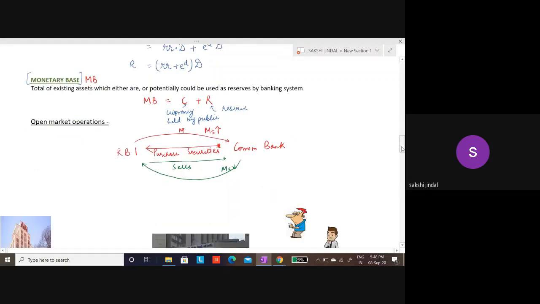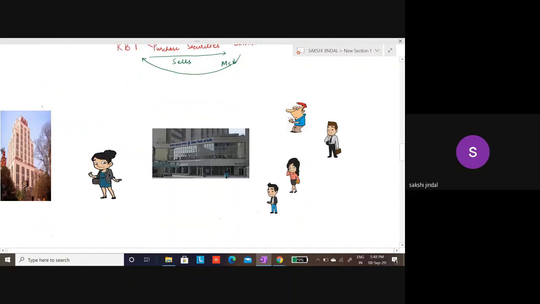Now, understanding it in a better way. So this is RBI.